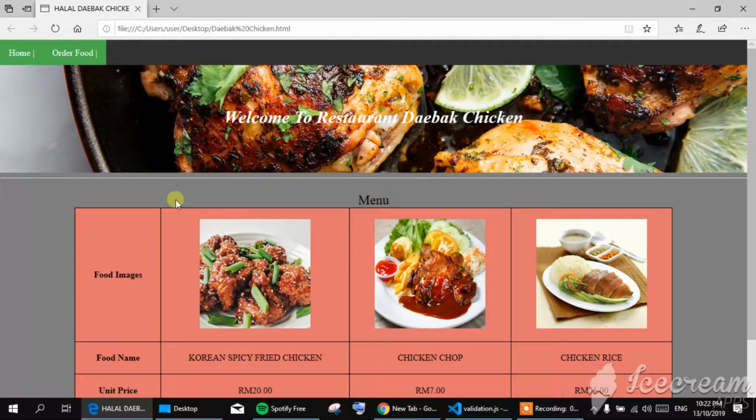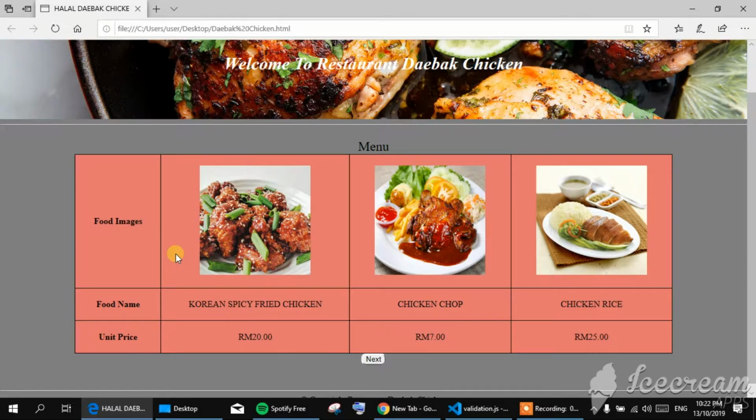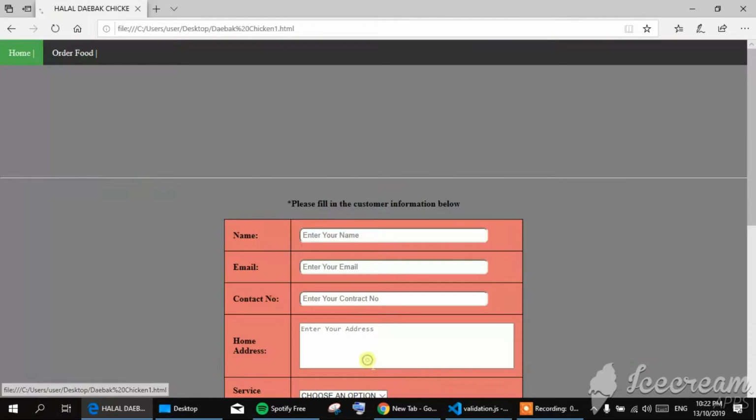There are two web pages that I have provided. First is home and second is order food. This is the main interface of Halal Daebak Chicken. There are three types of menu, for example, Korean fried chicken, chicken chop and chicken rice. They also have their own unique price and their own food image. So we proceed to the next page.